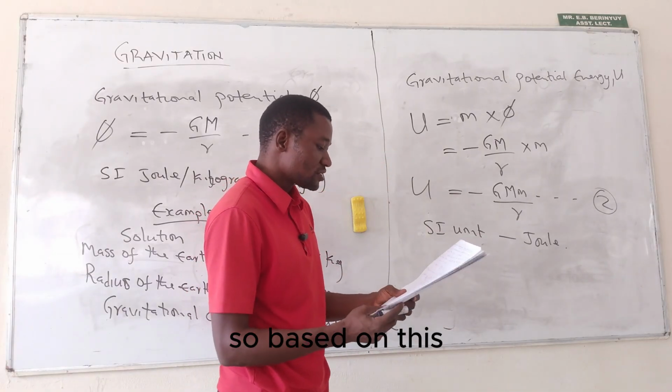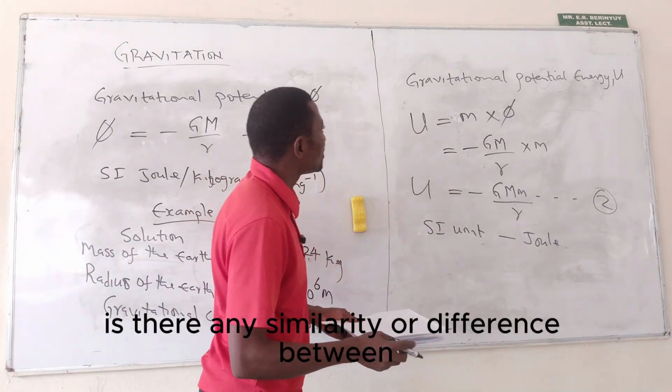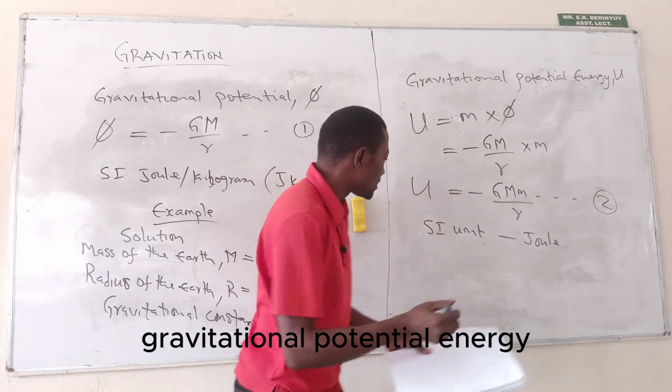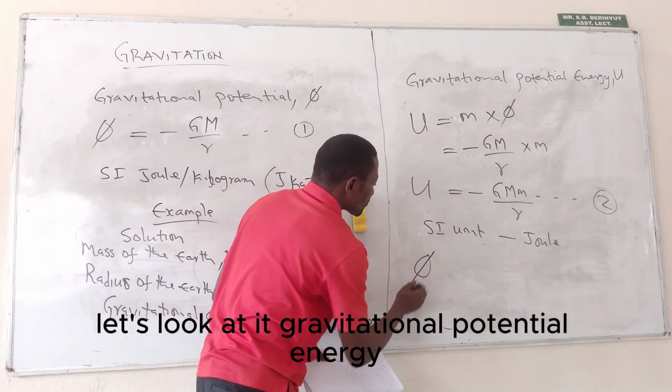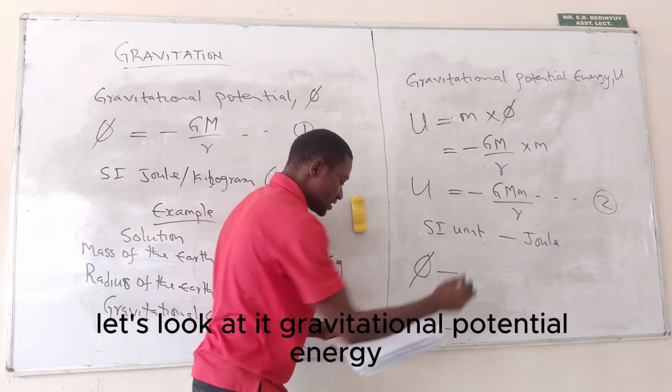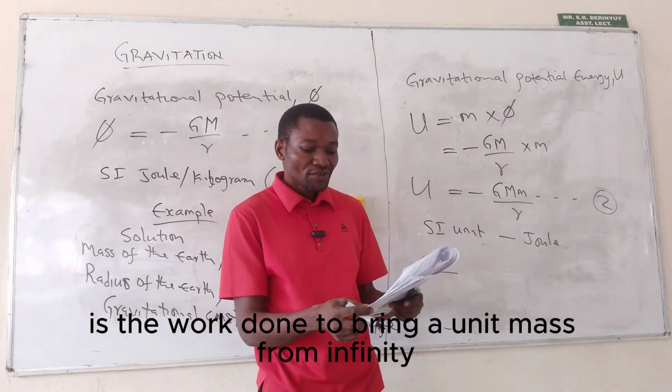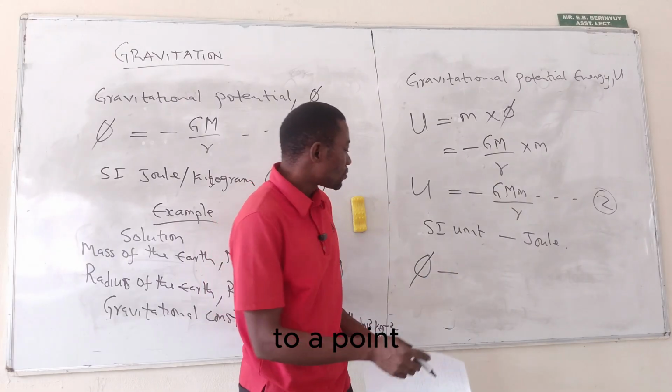So based on this, is there any similarity or difference between gravitational potential and gravitational potential energy? Let's look at it. Gravitational potential is the work done to bring a unit mass from infinity to a point.